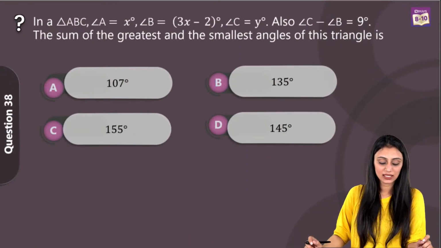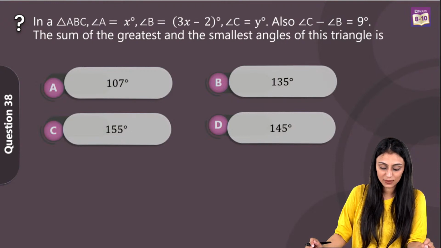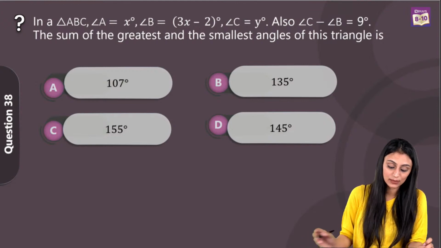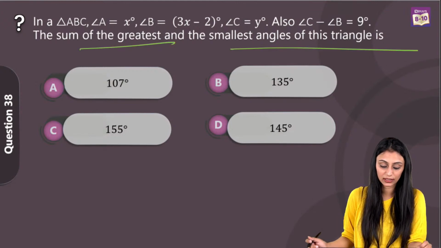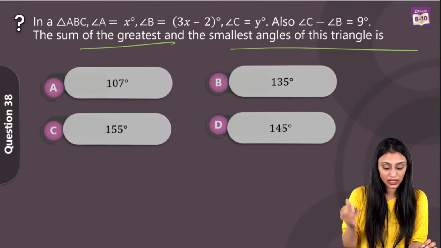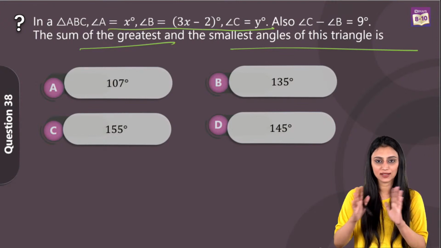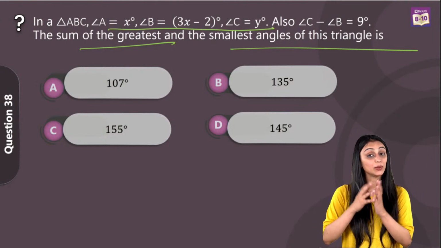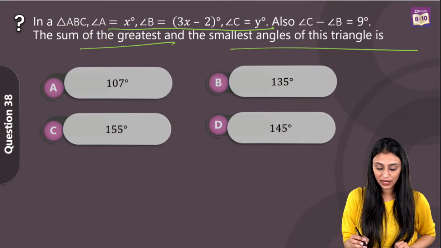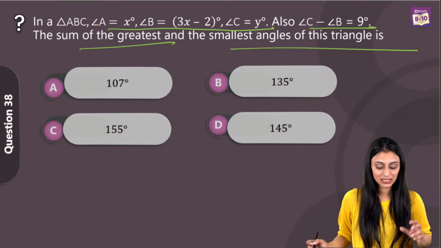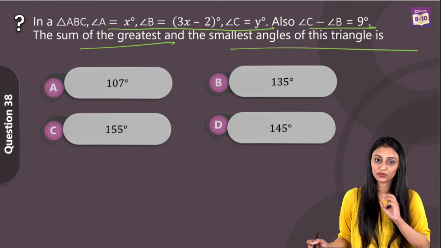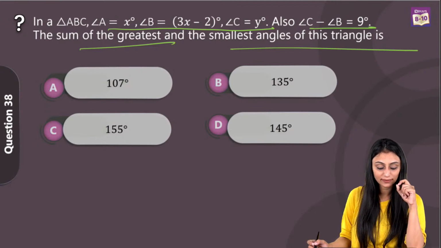In a triangle ABC, angle A is x degrees, angle B is 3x minus 2 degrees, angle C is y degrees. If you subtract angle B from angle C, you get 9 degrees. Find the sum of the greatest and the smallest angles of this triangle. Since we are talking about a triangle, these are the 3 angles in terms of x and y. We will apply the angle sum property. You get an equation from there. Using those 2 equations, you can simplify and get the values of the angles. From there, you would get the greatest and the smallest angle of the triangle.